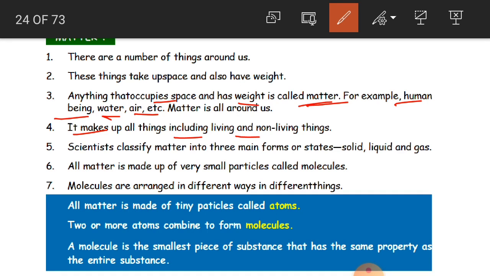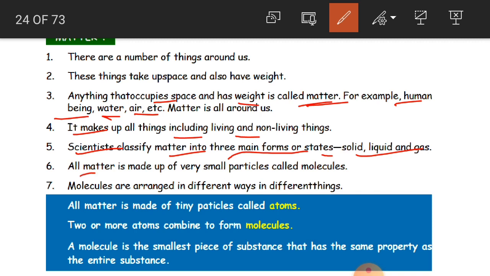Scientists classify matter into three main forms or states: solid, liquid, and gas. For example, stone is solid, water is liquid, and water vapor is gas. So matter is of three forms.